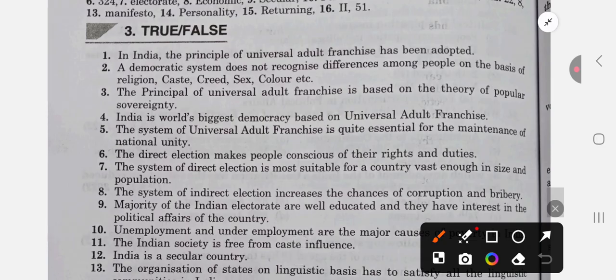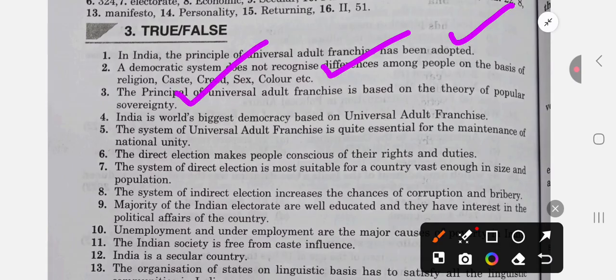In India, the principle of universal adult suffrage has been adopted. True or false? True. The democratic system does not recognize differences among people on the basis of religion, caste, color, creed, etc. True. The principle of universal adult franchise is based on the theory of popular sovereignty.